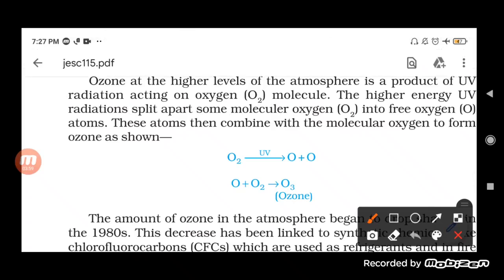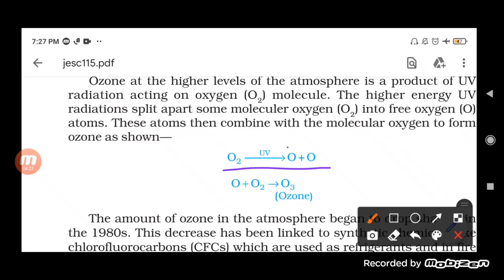See here, the reaction is given. When the high frequency rays, that is the ultraviolet radiation, fall on oxygen gas, which is O2, it splits into two.